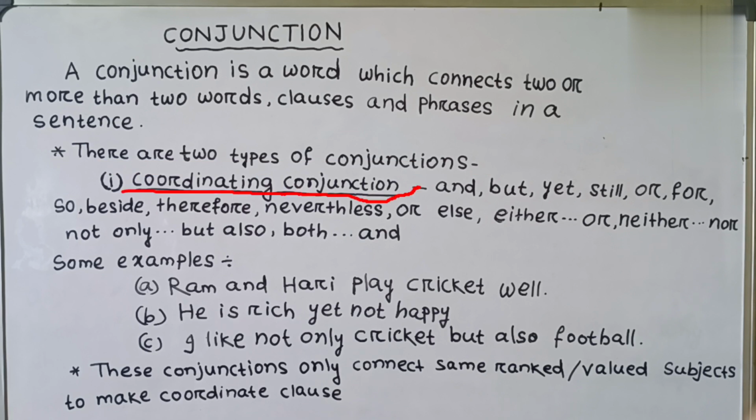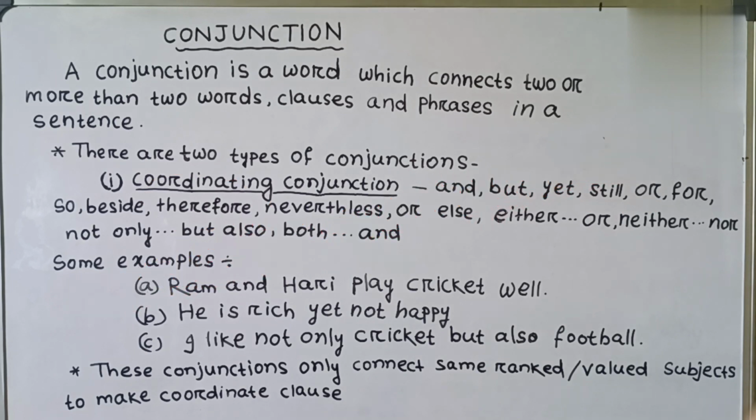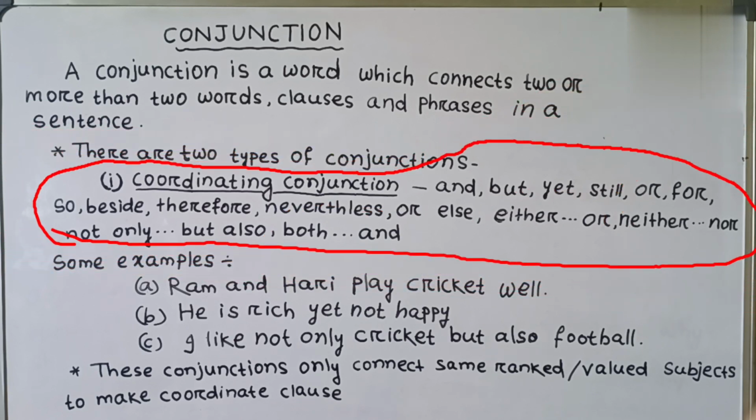First, coordinating conjunction. And, but, yet, still, or, for, so, besides, therefore, nevertheless, or else, and some correlative conjunctions: either, or, neither, nor, not only, but also, both, and, belong to coordinating conjunction.